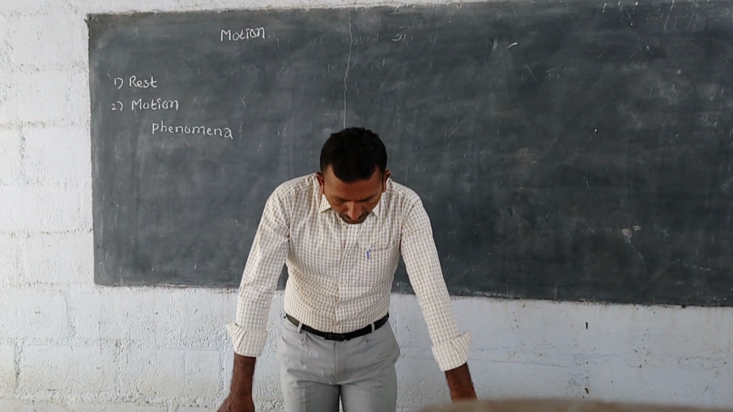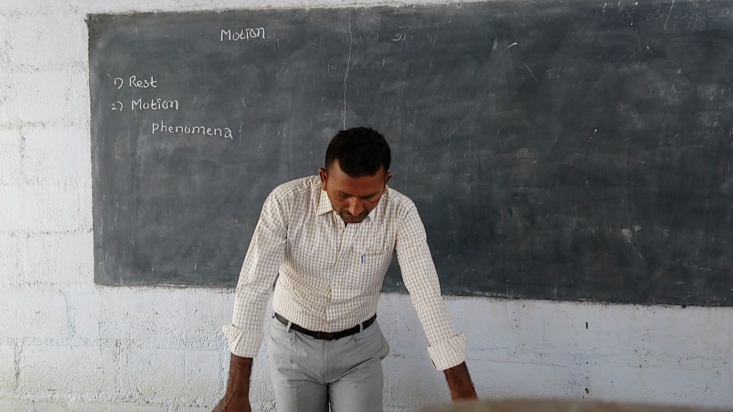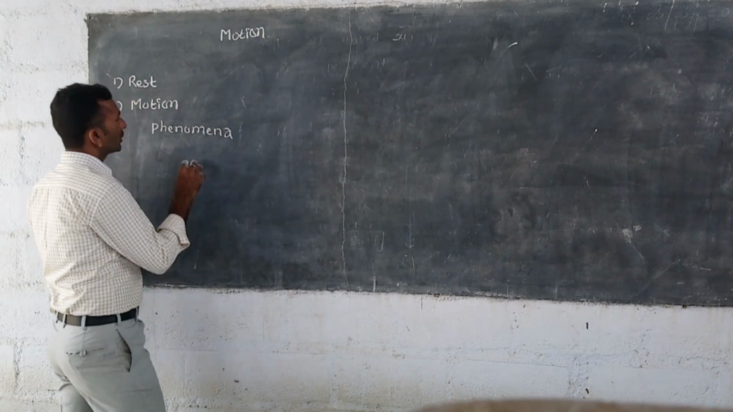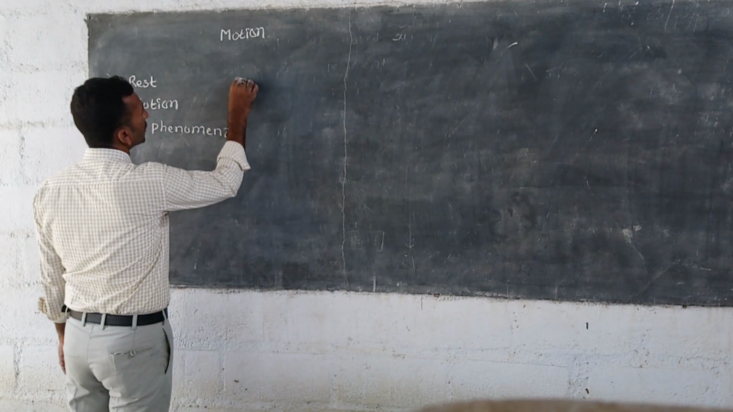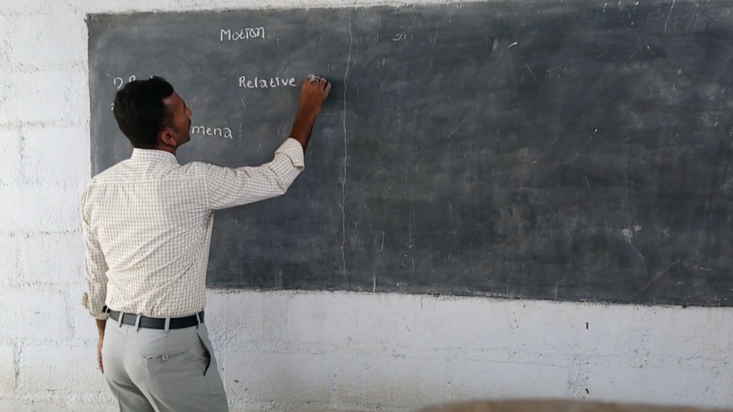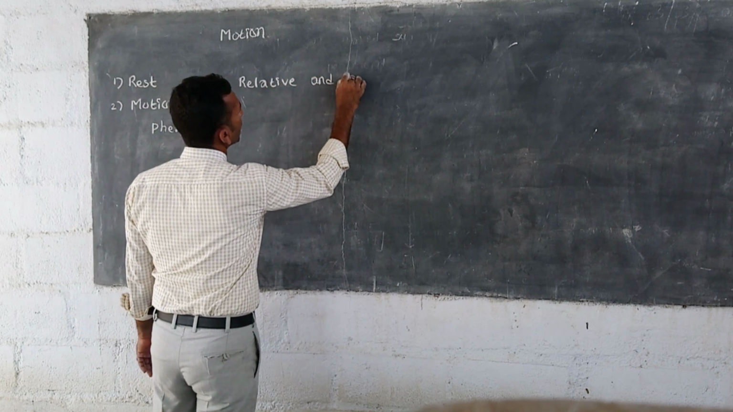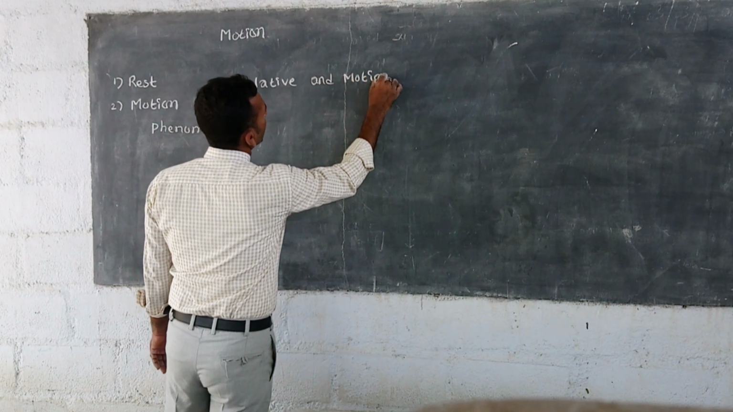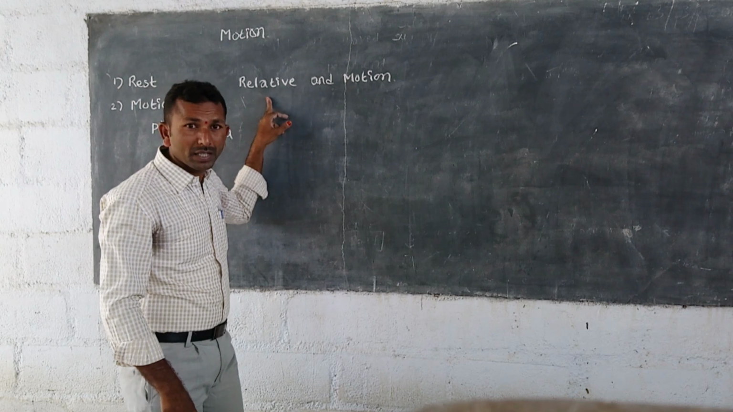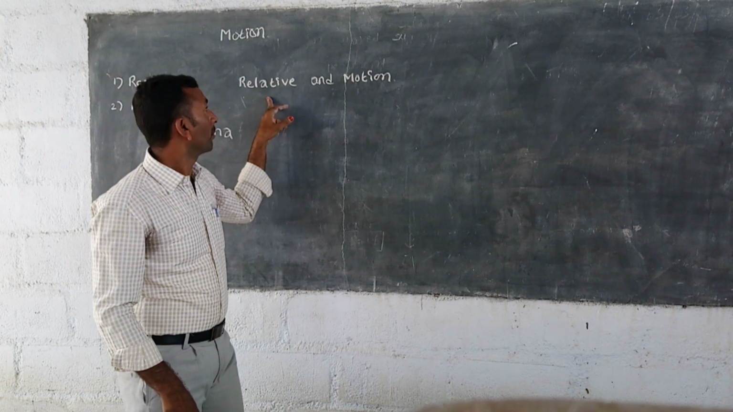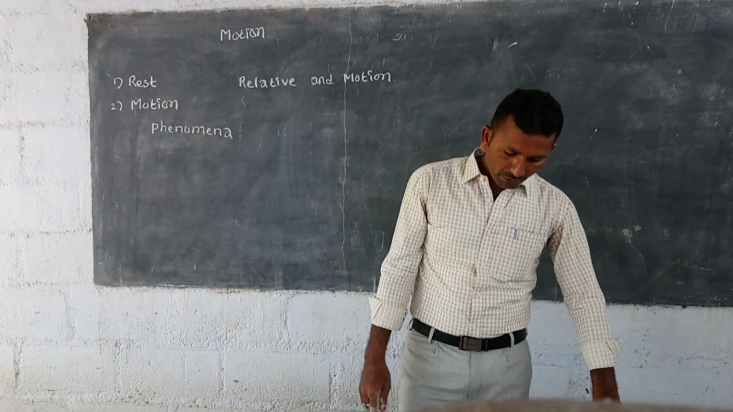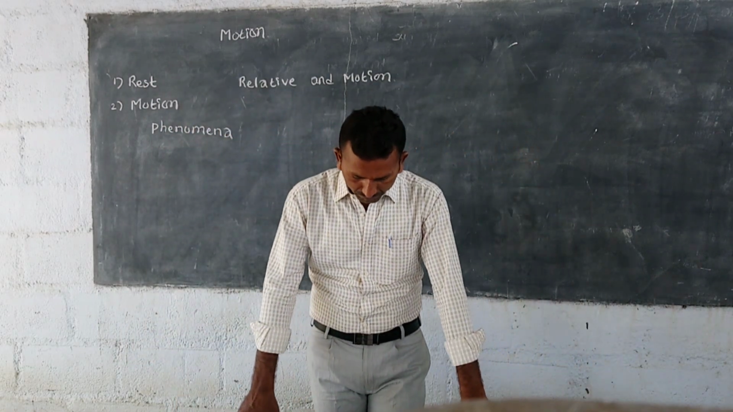To answer these questions, we need to understand the terms relative and motion. If you want to know the answers, first we have to know about these two terms: relative and motion. Relative does not mean relatives in general life, like uncle, brother-in-law, sister-in-law. Not like that. Here, we will learn what is relative and what is motion.